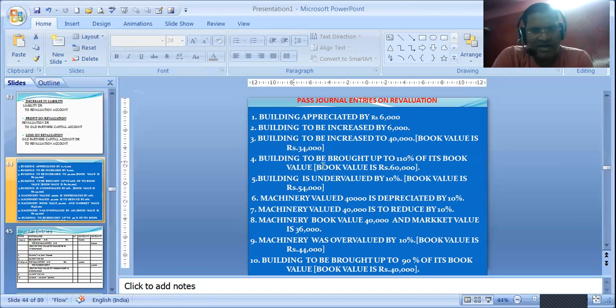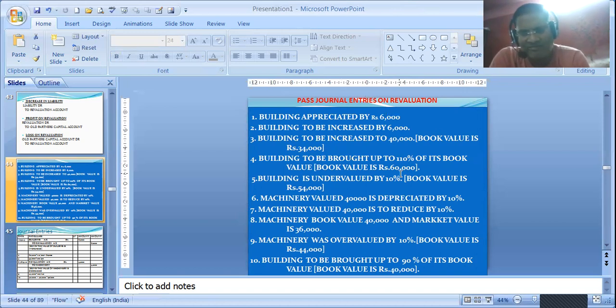Building to be brought up to 110% of its book value. See, I have used the same thing with different languages. Obviously this one will be a 6,000 increment, because it is showing over here to be increased to 110%. The book value is 60,000. So 110% will be 66,000.